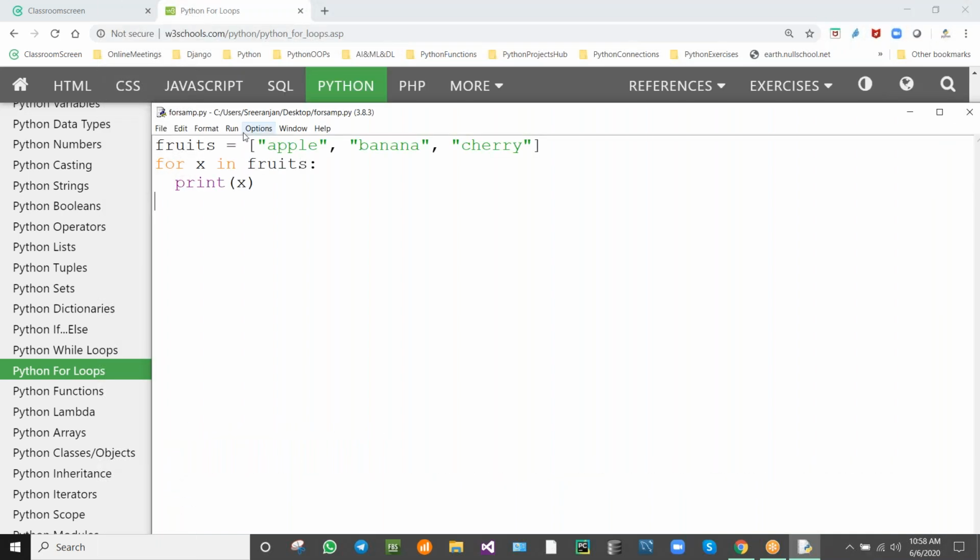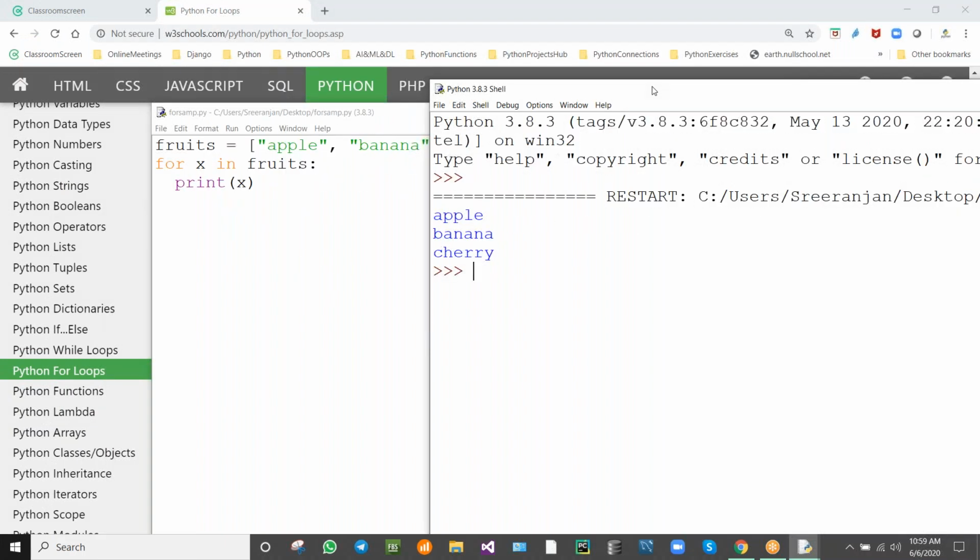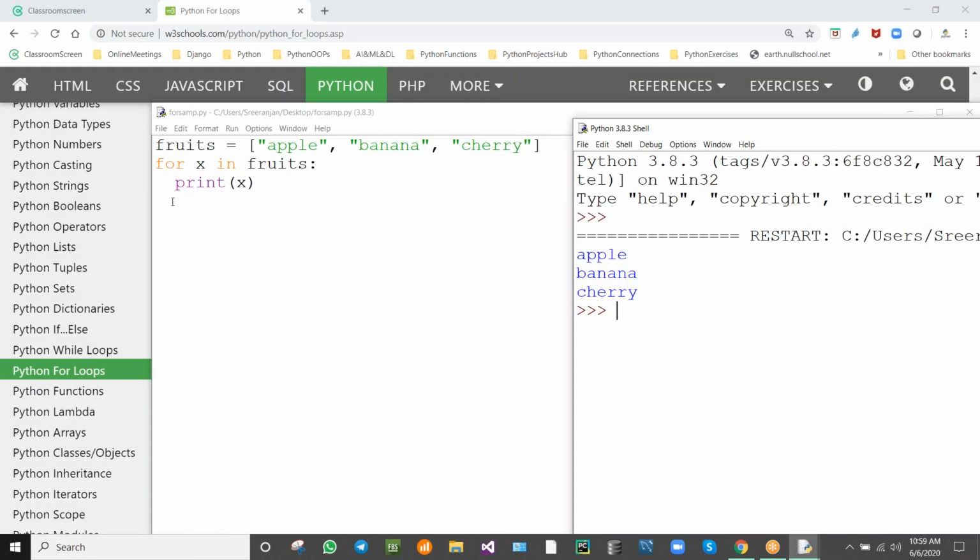Okay, what happened? It will be printing in the vertical order. For loop and while loop, they will be printing in the vertical order. Each and every item it will be printing vertically. Apple, banana, and cherry is printed. Okay. See the program.